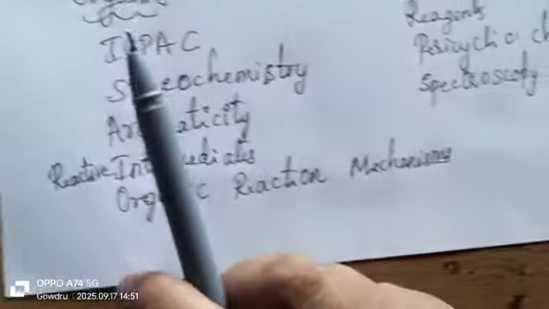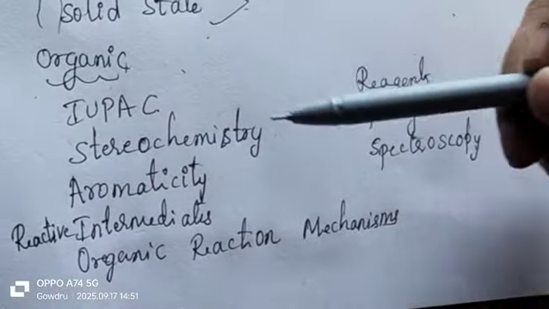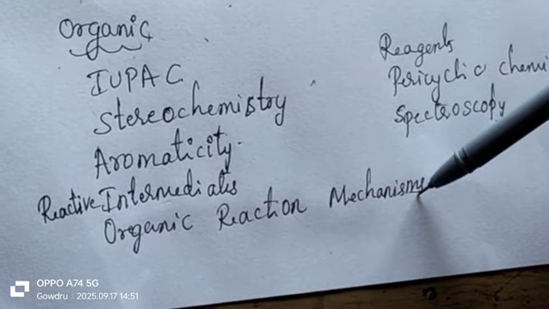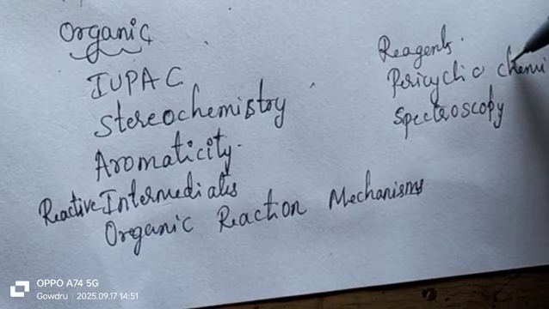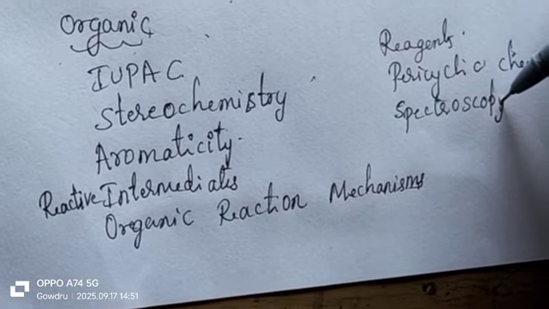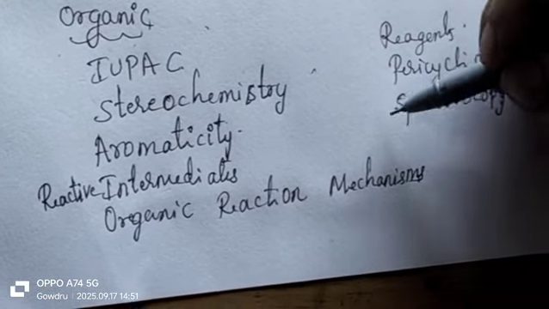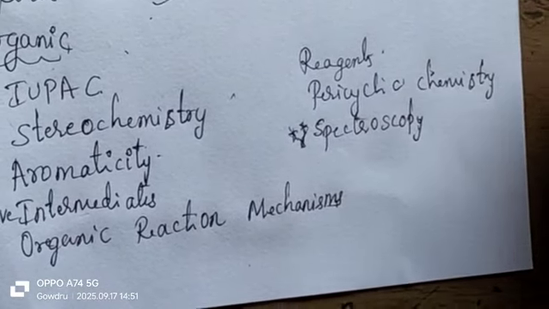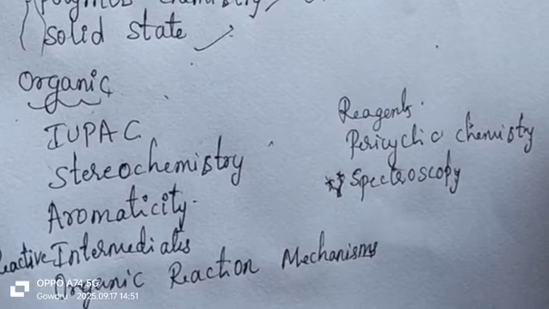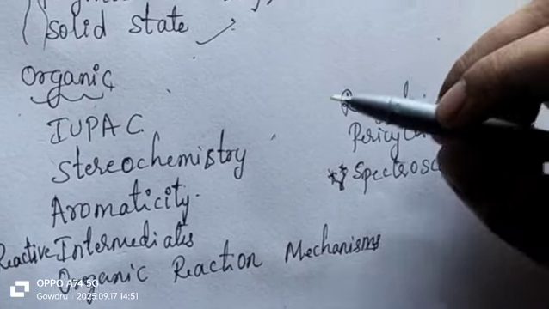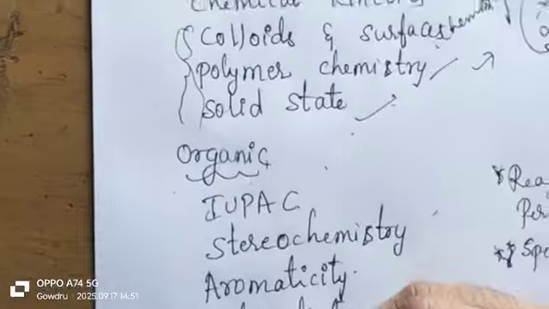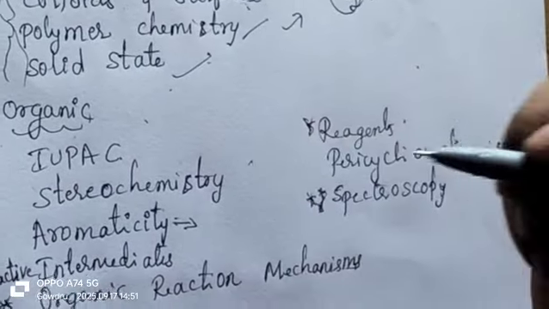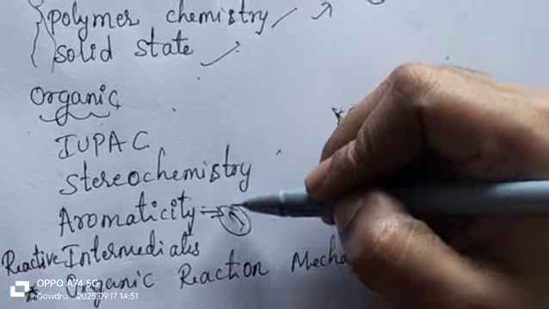Next, when coming to organic chemistry: IUPAC, stereochemistry, aromaticity, reactive intermediates, organic reaction mechanisms, reagents, pericyclic chemistry, spectroscopy. That organic spectroscopy is a very important chapter for KSET exam, and also most of the exams, you already know. So here reagents, reaction mechanism, reactive intermediates, and aromaticity is the easiest topic. You can just study this in 1 hour.